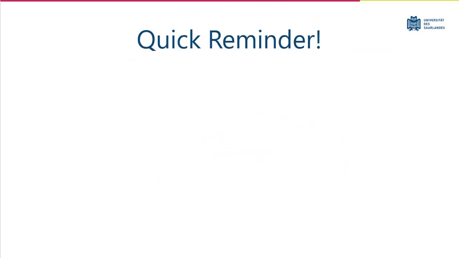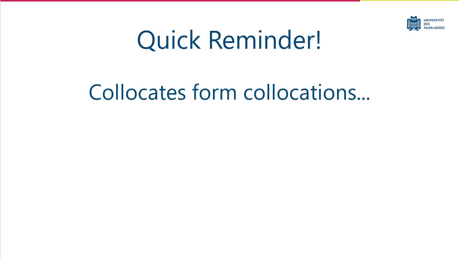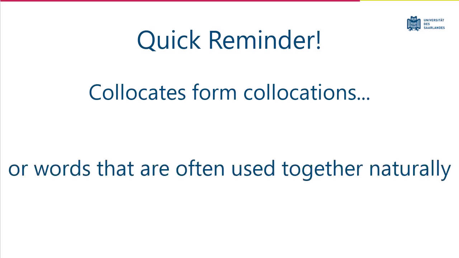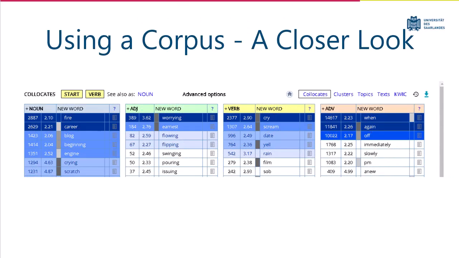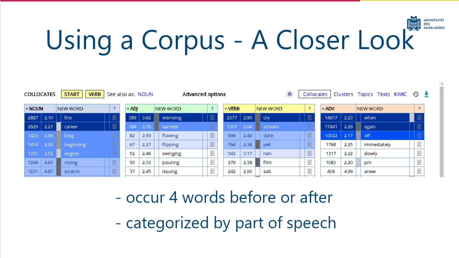Quick reminder. Collocates are words that form collocations, which are simply pairs or small groups of words that are often used together and that sound natural together. Okay, back to the corpus. On the Collocates page, we see common words that collocate with our word, start. The COCA considers the words collocates if they frequently occur within 4 words to the left or the right of our word. They've also helpfully categorized the collocates by part of speech: noun, adjective, verb, and adverb.